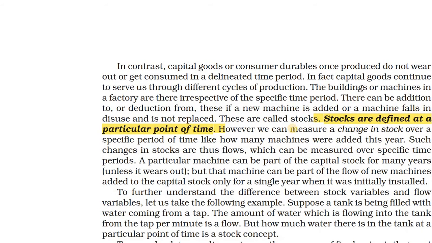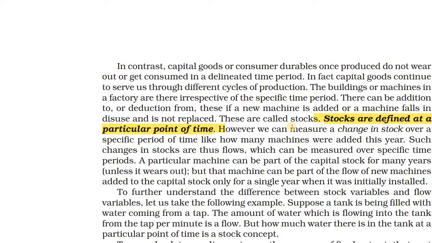If you take the example of a company's machineries, those are stock variables. A particular machine can be a part of stock for many years. Then, stocks and flows are measured over a specific time period. Stocks and flows depend on time.